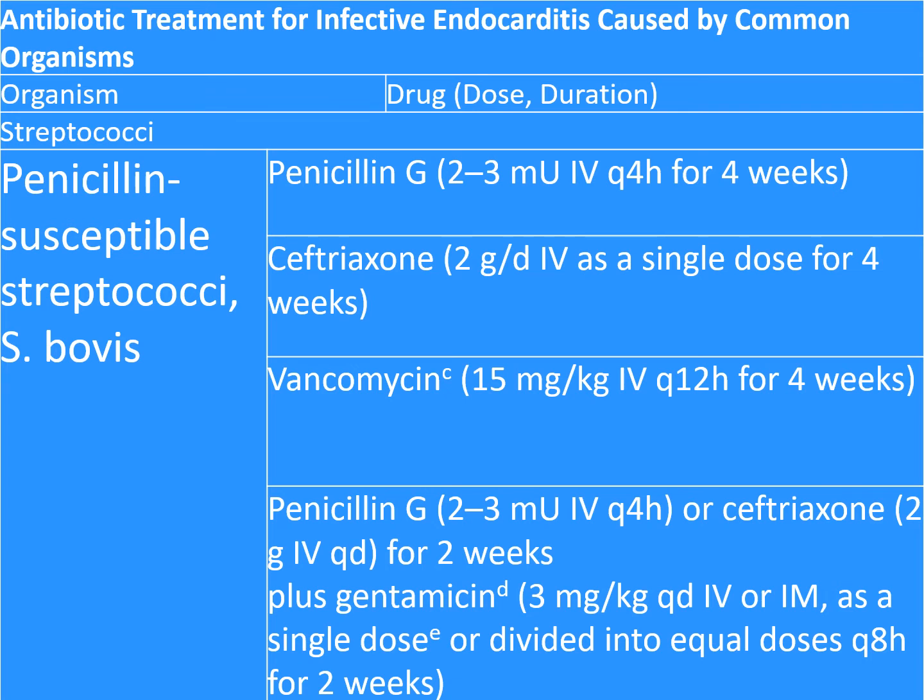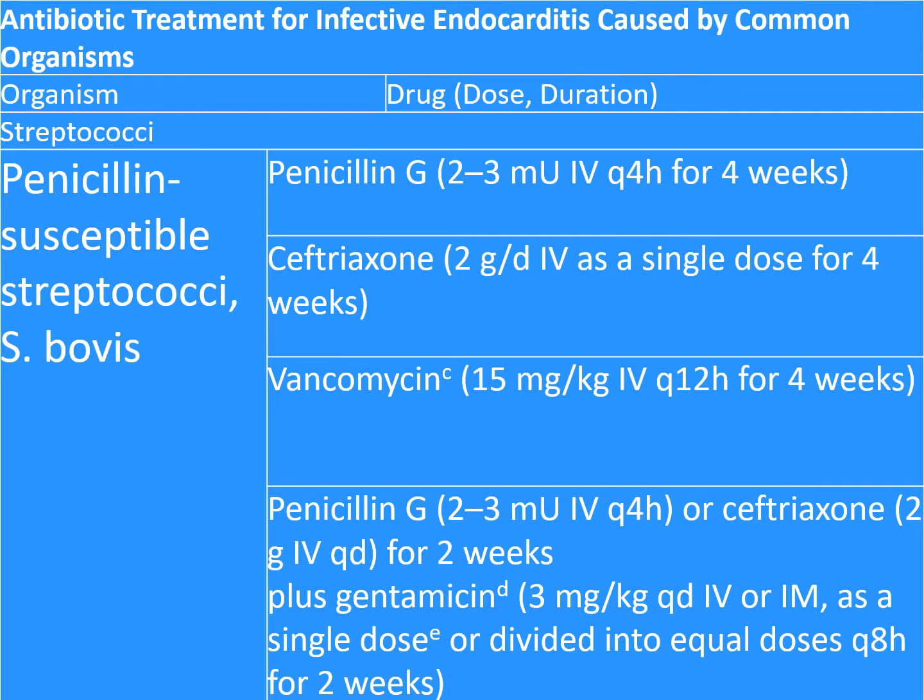Then we have antibiotic treatment for infective endocarditis caused by organism. It is organism wise. When you have a blood culture, you have confirmed your organism, you can prescribe medication accordingly. So if streptococci are involved and penicillin is susceptible, then you can give penicillin G 2 to 3 million units IV 4 hourly for 4 weeks. Then ceftriaxone 2 gram daily IV as a single dose for 4 weeks.